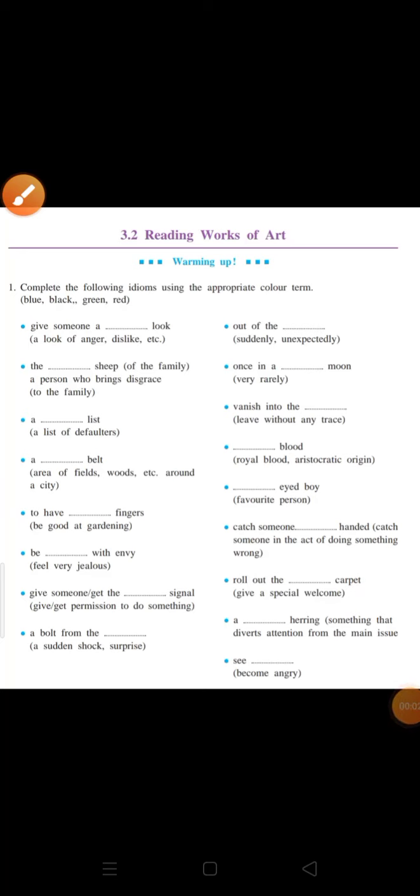Hello, dear children. Today we will begin with the next chapter in our English textbook, that is 3.2 Reading Works of Art. Children, this lesson is divided into two parts. The first part is about Abdul Haider Raza, and the second part of the lesson describes the Gond art.